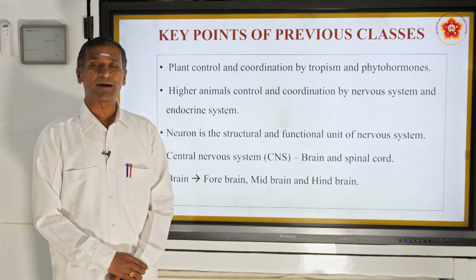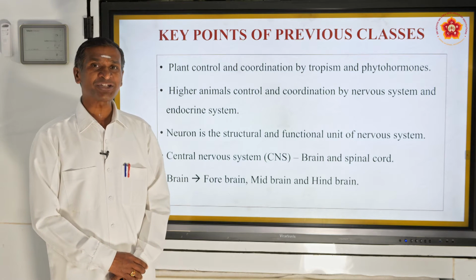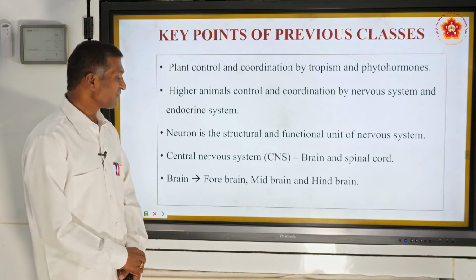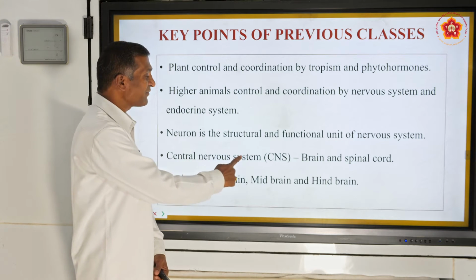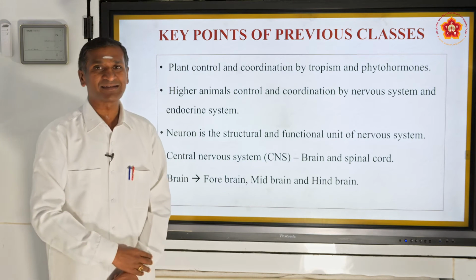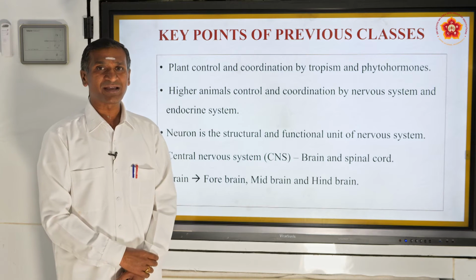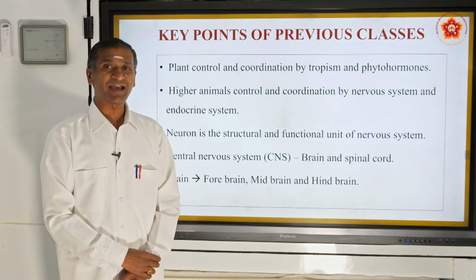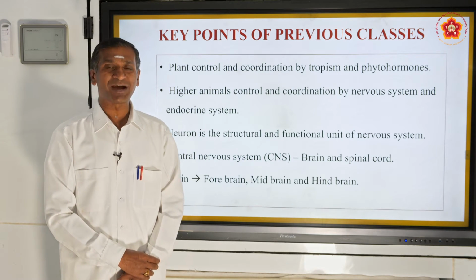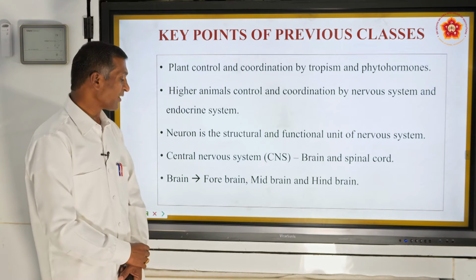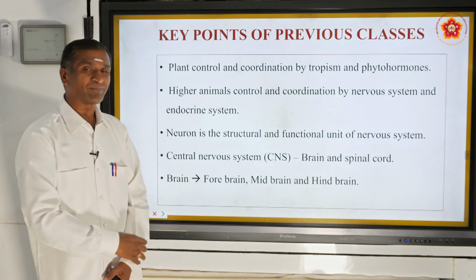In our previous class, we continued with the first division, the central nervous system, that is CNS, which mainly has the brain and the spinal cord. Under that, we discussed the human brain.